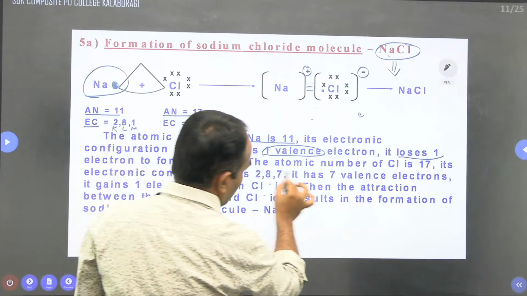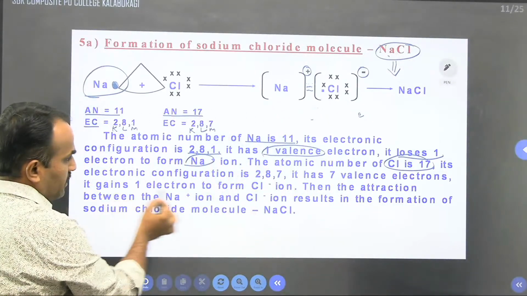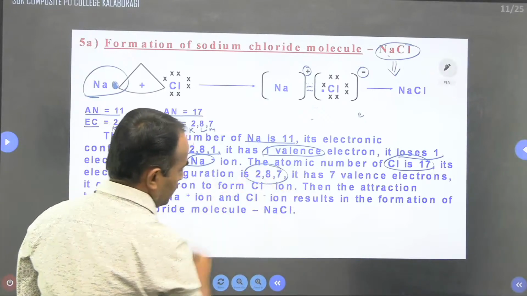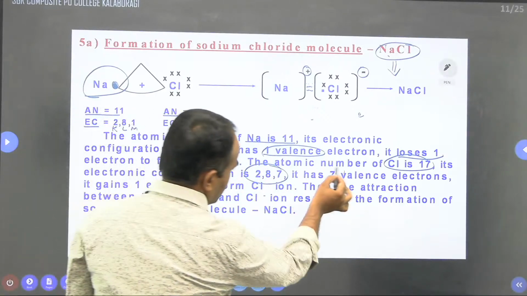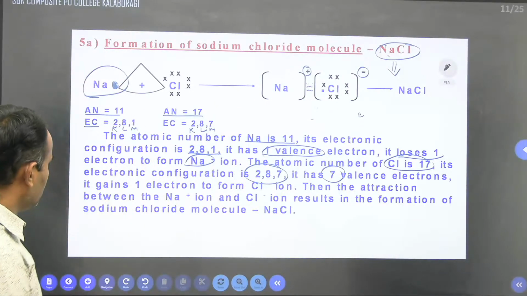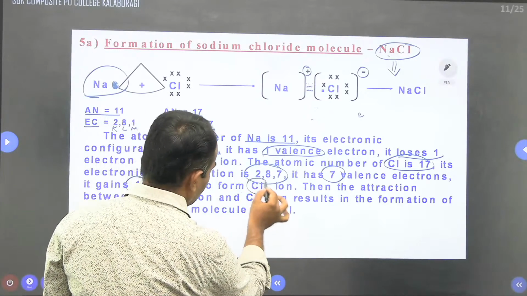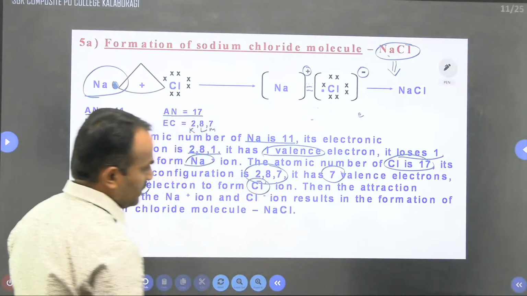The atomic number of chlorine will be what? 17. Its electronic configuration will be 2, 8, 7, and it has 7 valence electrons. It gains 1 electron. By gaining it will get a Cl minus charge, Cl minus.